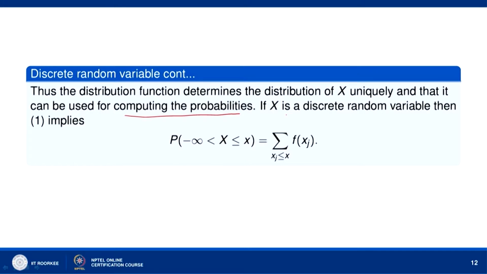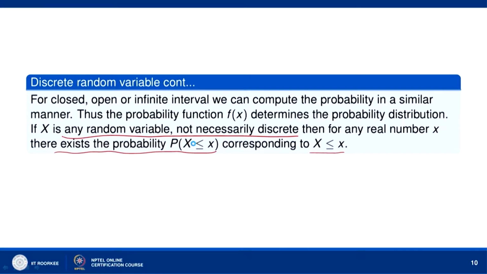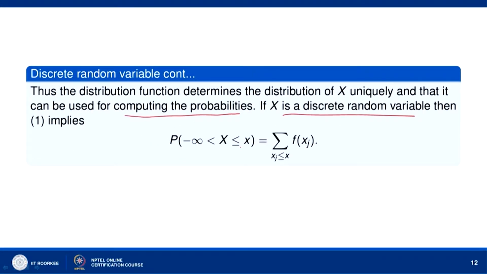Now, if X is a discrete random variable, then from the definition 1, the probability that minus infinity < X ≤ x is equal to the sum over x_j ≤ x. We will take the sum of the probabilities at all those x_j's which lie in the interval minus infinity to x, that is x_j ≤ x. You may also write it as minus infinity < x_j ≤ x.